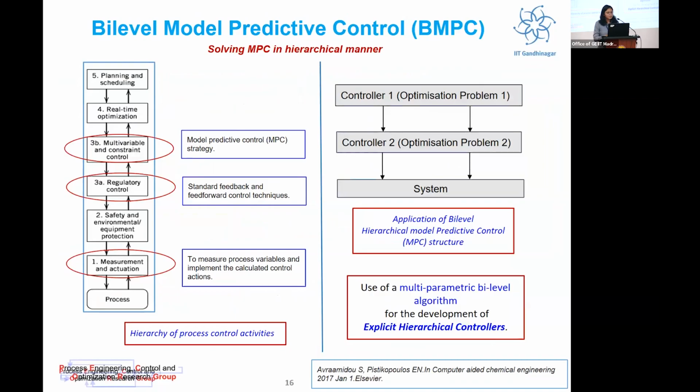The figure on the left-hand side shows the hierarchy which exists in the process control activities. There is always an information flow from one level to another. On the right-hand side, the structure shown is of the bilevel hierarchical model predictive control structure. To solve such algorithms, solving them online is computationally complex. So this is where explicit MPC algorithms come to the rescue.